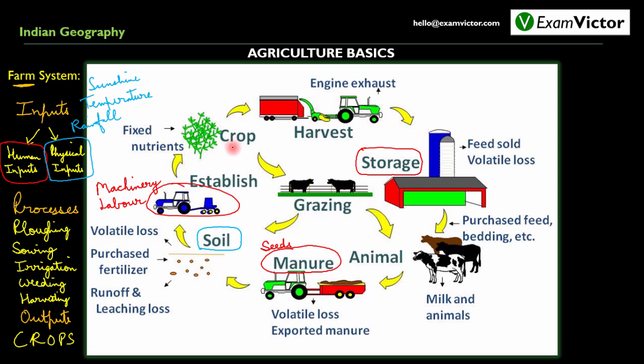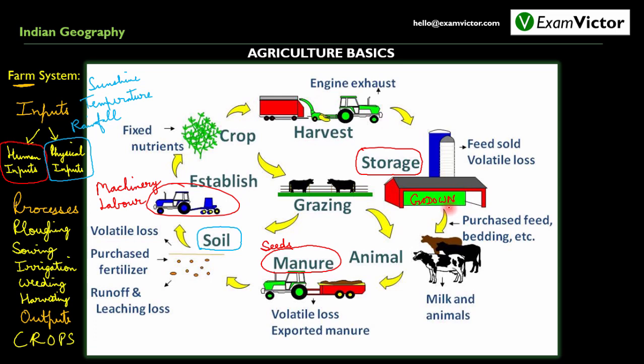This, as we can see, is a crop which is ready to get harvested. Now harvesting, as we've already discussed, is one of the processes or operations which are carried out in farming system. The harvested crop is then stored. You can see here this is a godown where storage of the harvested crop takes place. This storage also finds its place in the human inputs category. Now the harvested crop that is stored here is utilized in two ways. One, it is sent to mandis or markets where these are sold for human consumption.